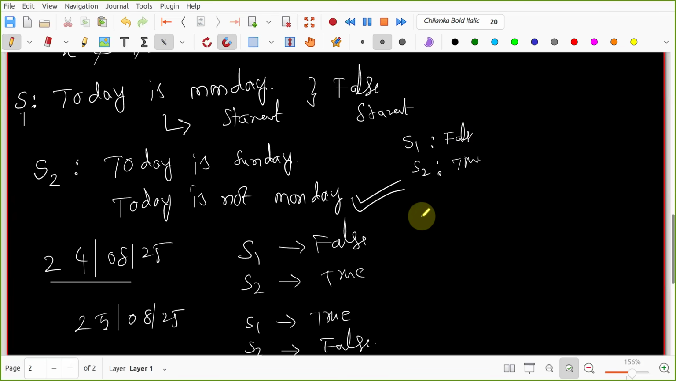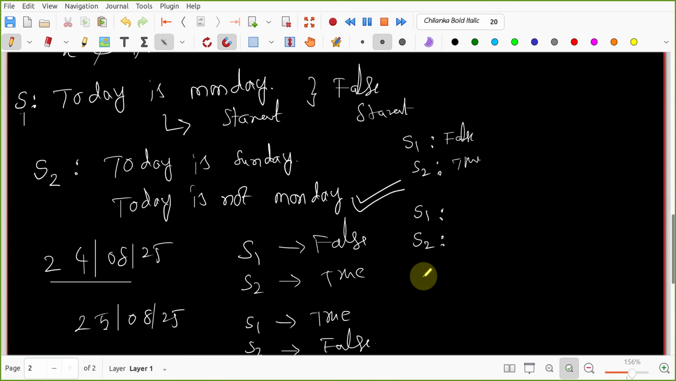And for example, tomorrow I will ask. What about S1, S2 tomorrow? S1 is true and S2 is false. Okay. If I ask this question on Saturday?